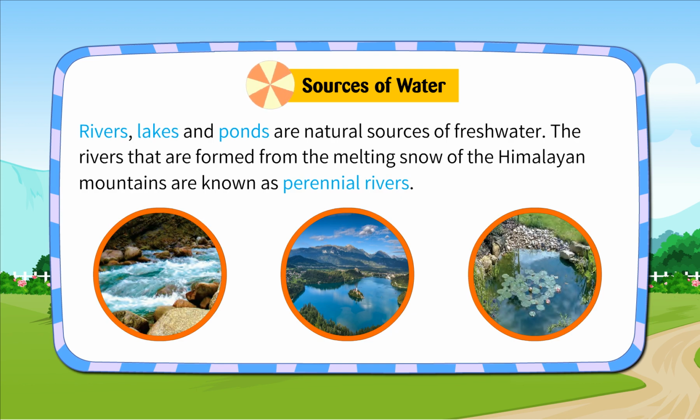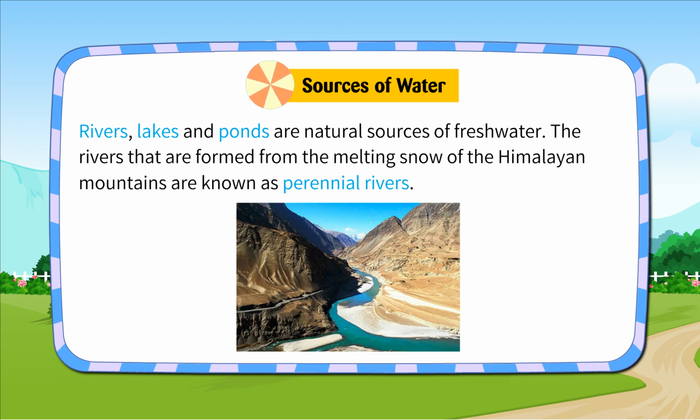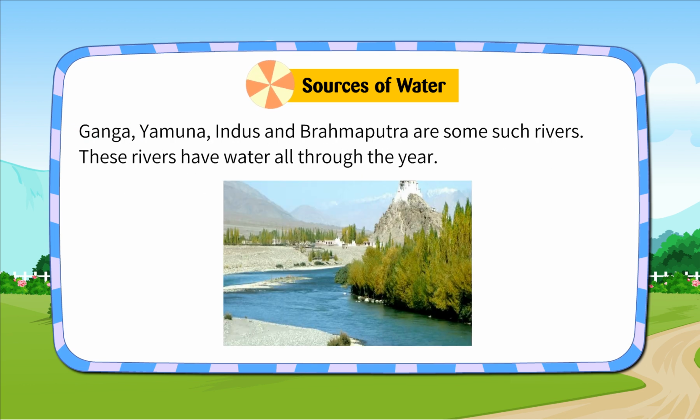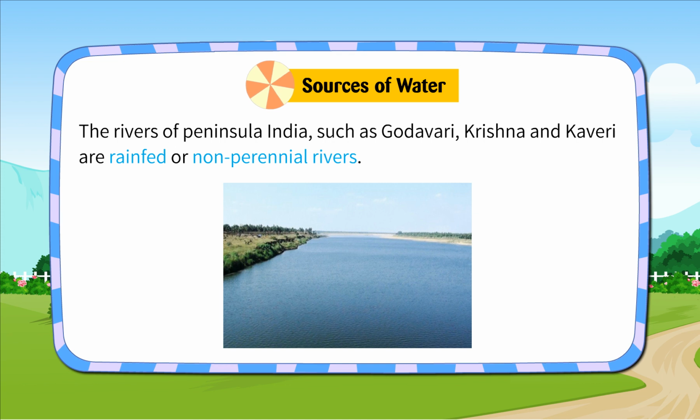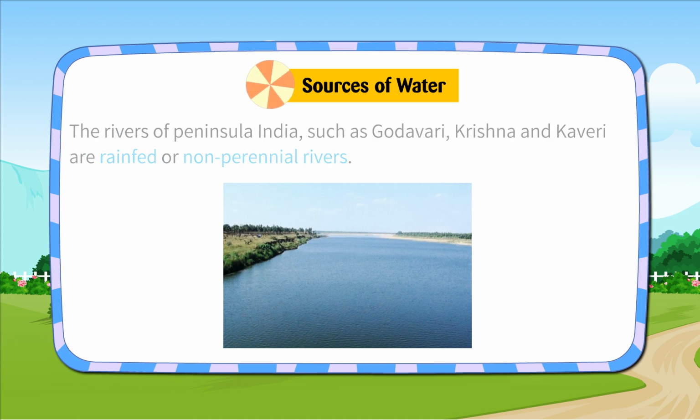Rivers, lakes, and ponds are natural sources of fresh water. The rivers that are formed from the melting snow of the Himalayan mountains are known as perennial rivers. Ganga, Yamuna, Indus, and Brahmaputra are some such rivers. These rivers have water all through the year. The rivers of peninsular India such as Godavari, Krishna and Kaveri are rain-fed or non-perennial rivers.